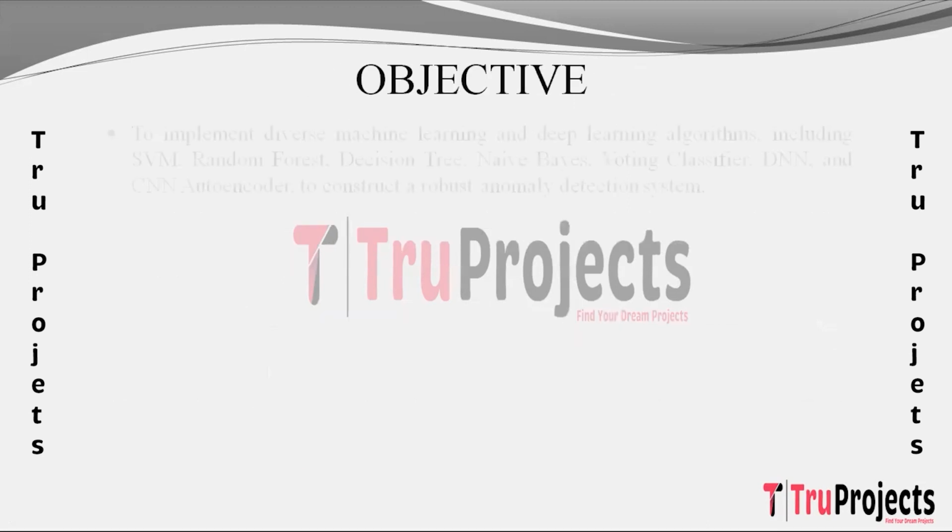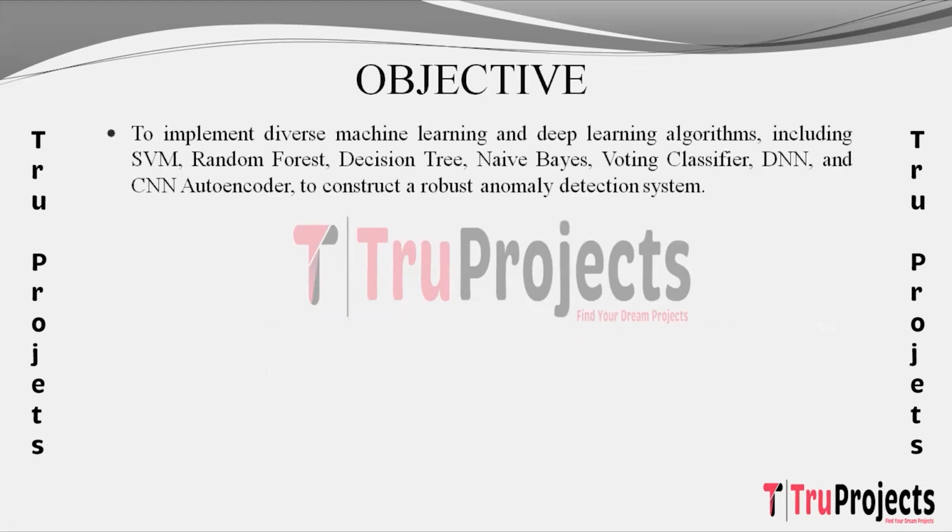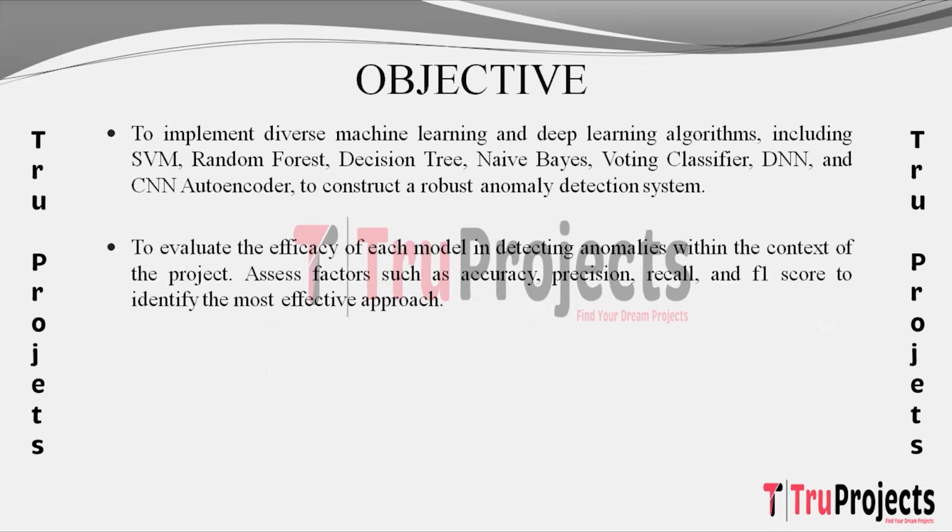Objective of the project. So, as I mentioned earlier, the initial goal is to deploy a range of machine learning and deep learning algorithms, including SVM, random forest, decision tree, NAI based DNN, and CNN autoencoder. This diverse algorithmic approach forms the core of our anomaly detection system for fog assisted IoVs, ensuring a comprehensive and robust security strategy. The aim is to assess the performance of each implemented model.